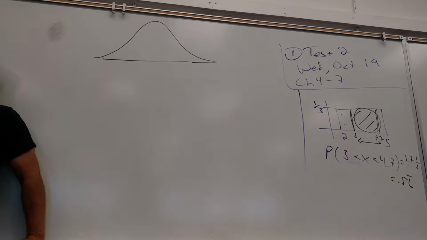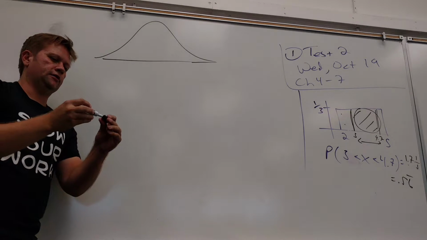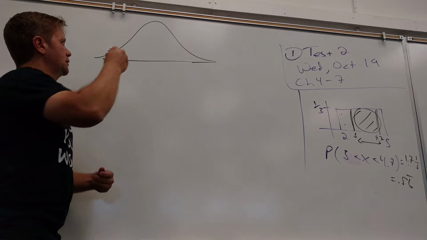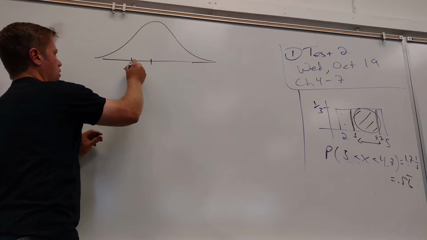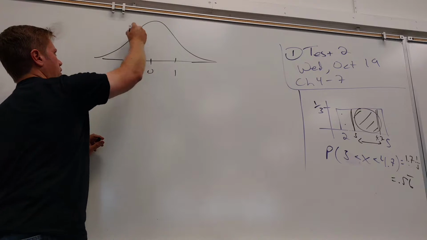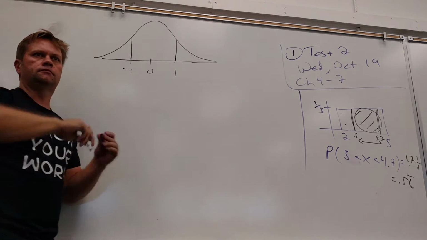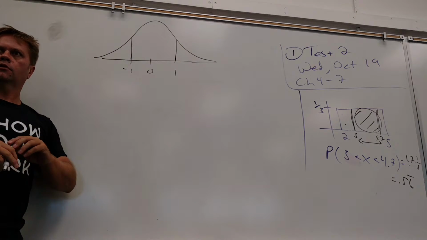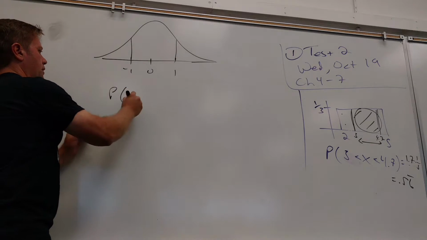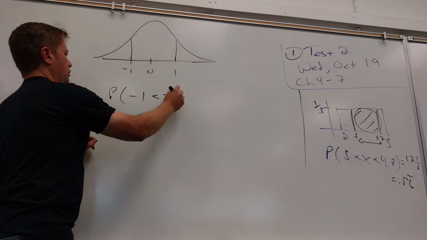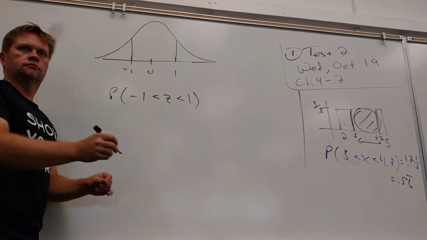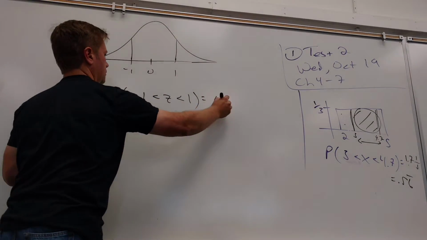Some of you guys had taken calculus. You don't have to have taken calculus to do this class. We just hired calculus people, and they did the work for us, right? So I'm going to give you today a chart, eventually, that's got, for example, what we all should know for a normal curve, what the area is between -1 and 1. So on a normal curve, what's the probability that I get a z-score between 1 and -1? 68%.